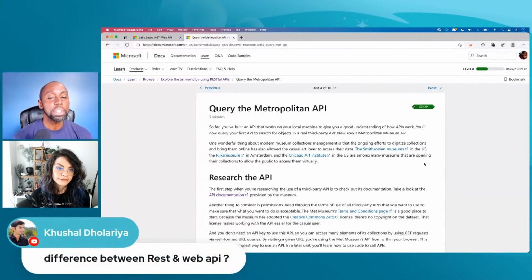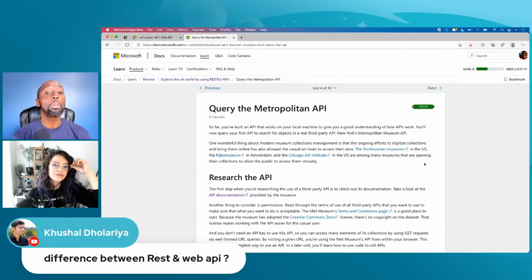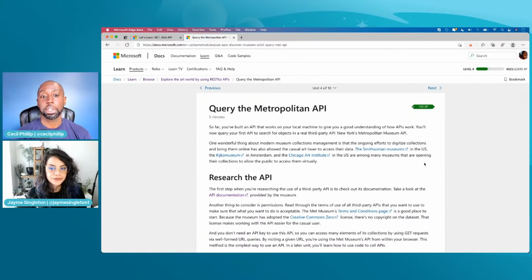REST and Web API. I wouldn't say that there's a difference. Web APIs are really, like I mentioned, that mechanism that allows us to communicate over the internet using those HTTP verbs, put, post, delete, and so on. And we'll talk a little bit more about those. REST is a set of conventions for building web APIs. So they're not different, but I would say REST is very complementary to it. When you talk about a particular architectural style, what are the types of conventions we use? What are some of the expectations that you have whenever you make requests and receive responses? That's what REST does. It gives us rules that we need to follow.